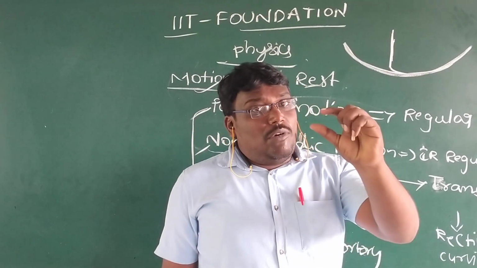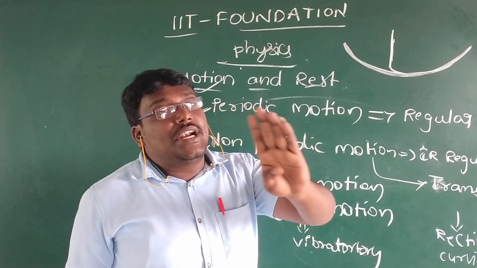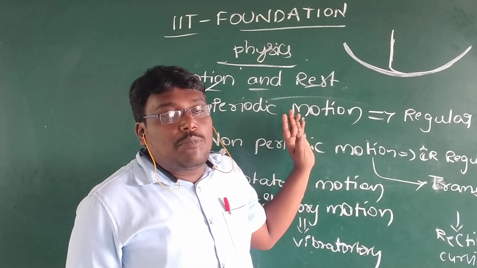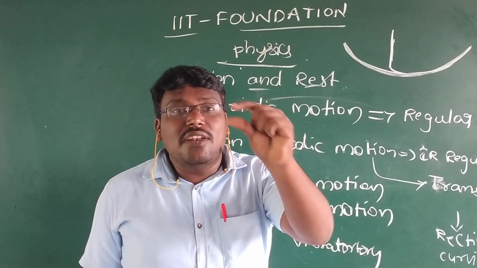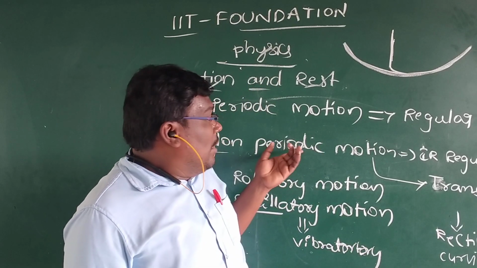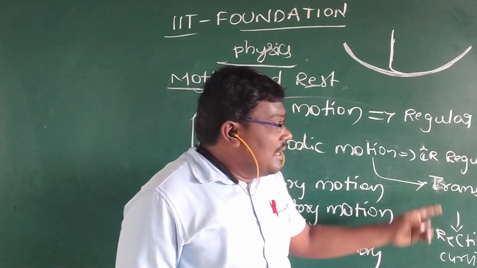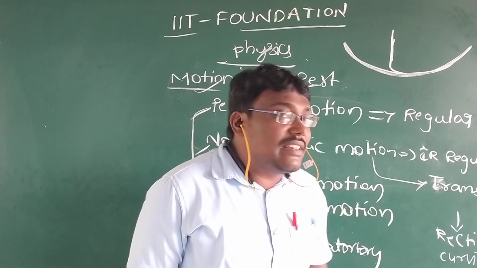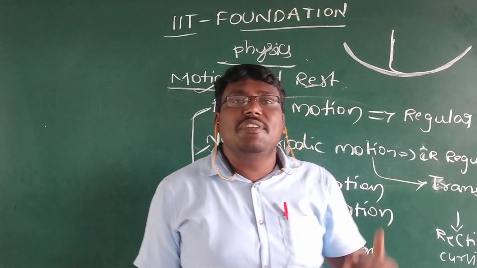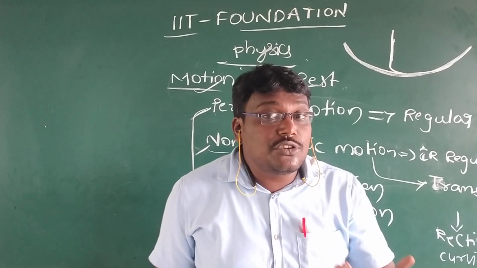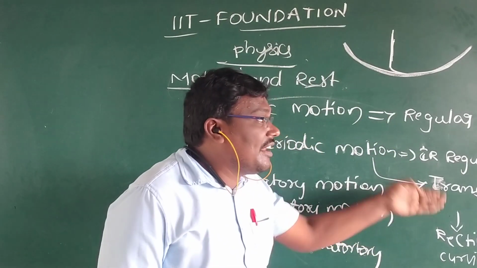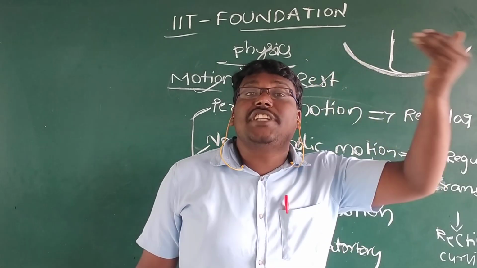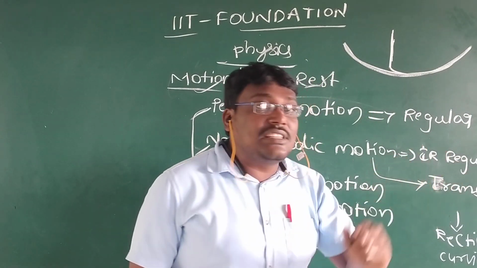Just remember, no need to study all the definitions. Motion and rest: all the types of motion you have to read within 1 second. The translatory motion is where all the particles of a body move through the same distance in the same time. We also call it the linear motion. All the particles of a body move through the same distance in the same time is the translatory motion.